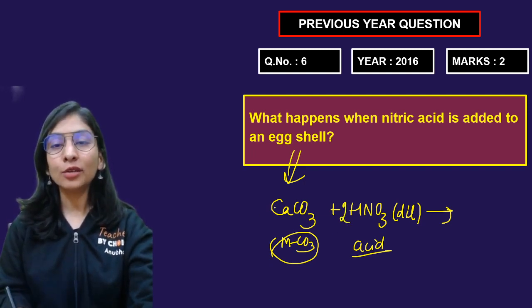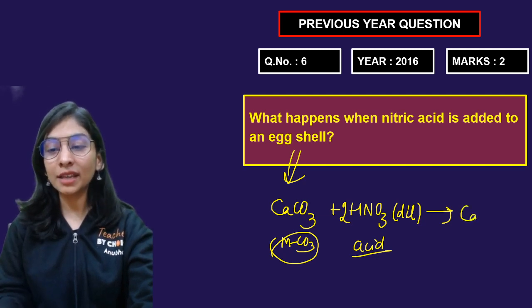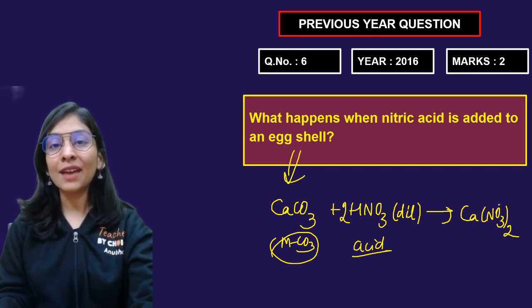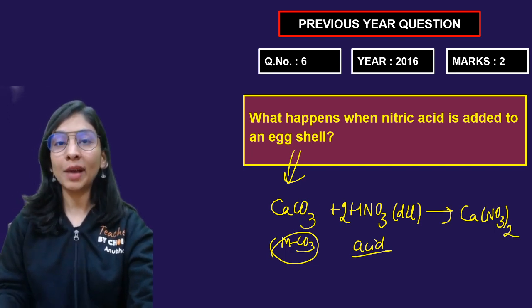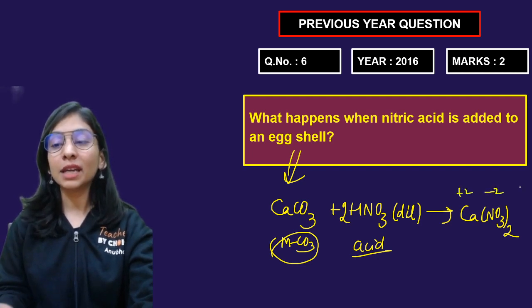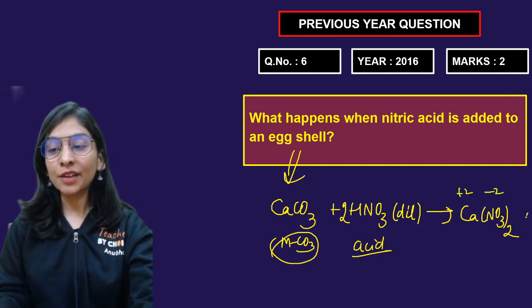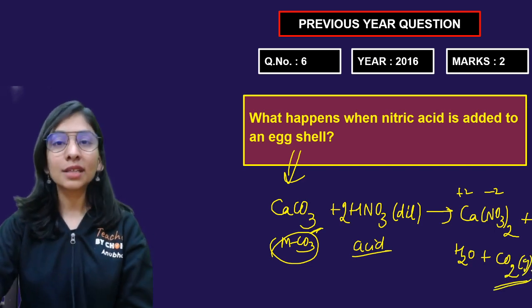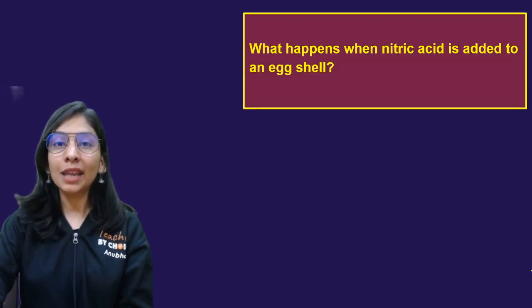You will take 2 molecules of this acid to justify the valency, because calcium will need 2 nitrate to give calcium nitrate. Calcium is plus 2, every nitrate is minus 1, 2 nitrate is minus 2. Total positive and total negative charge must be the same. Calcium nitrate is the salt we got, H2 with 1 oxygen gives H2O, and we are left with CO2 gas. So we get salt, water, CO2. I made the reaction balanced also.